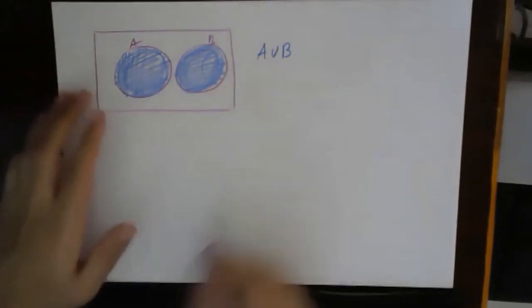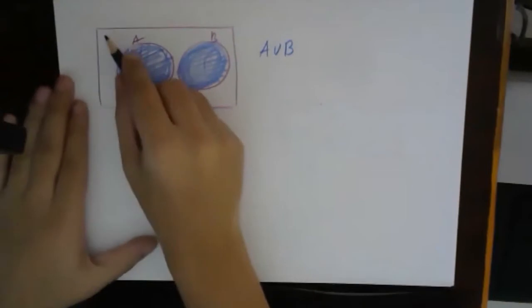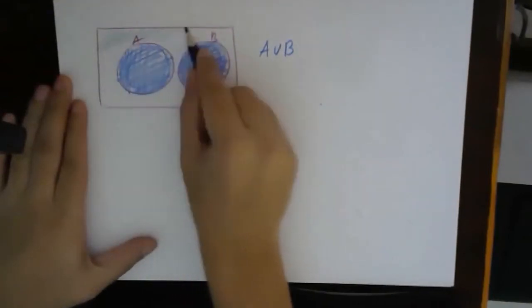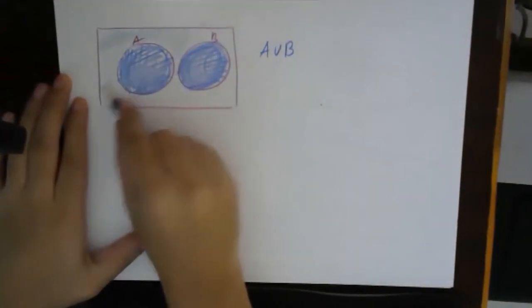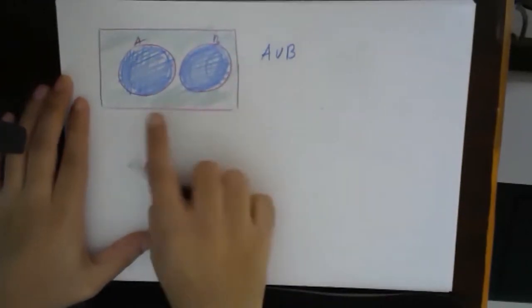Okay, let's see the next part. Suppose I talk about this region. What is this region?